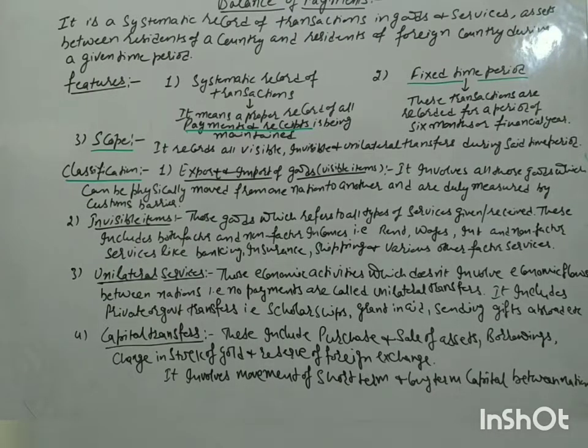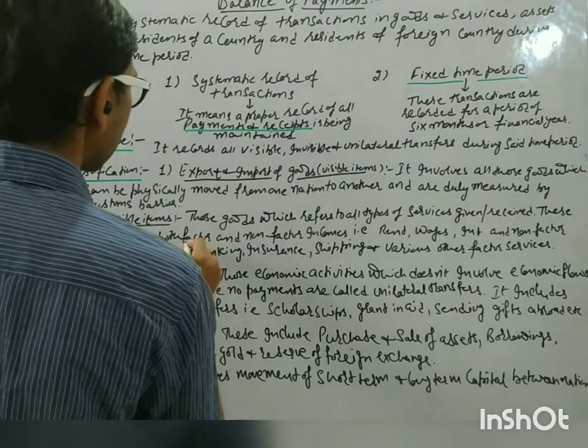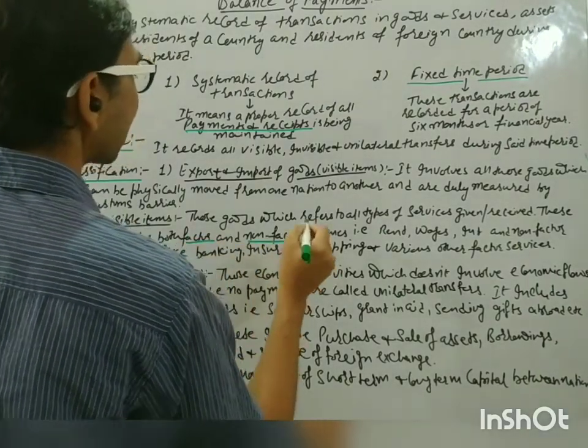Okay. Then another is the invisible items. These are all the services which are given or received by different nations, and these can be differentiated into two parts: factor incomes and non-factor incomes.